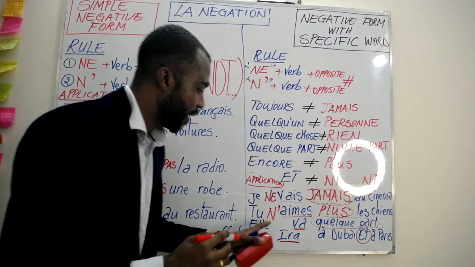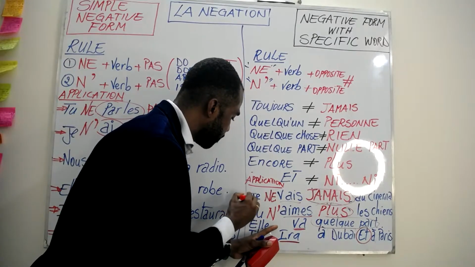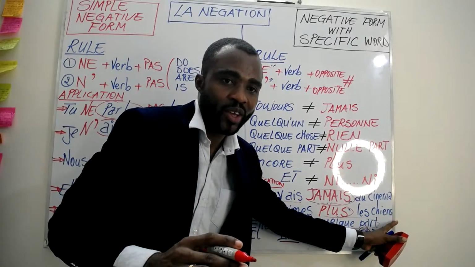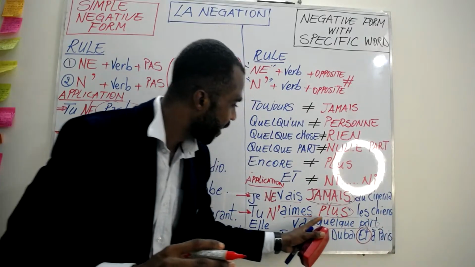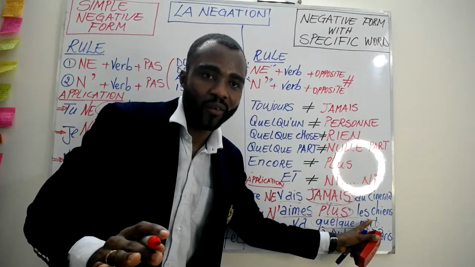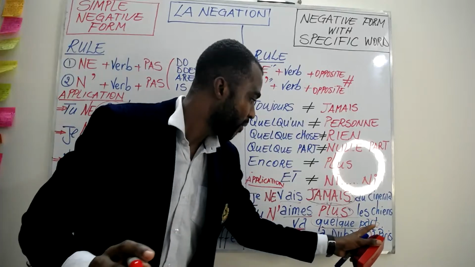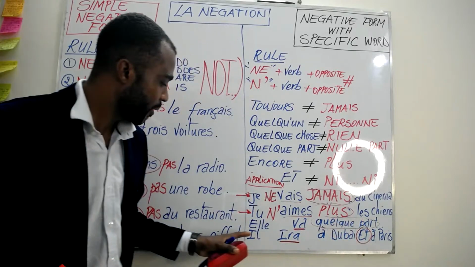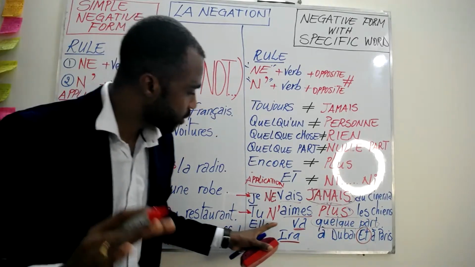So the negative form now became tu n'aimes plus les chiens. You don't like dogs anymore. No longer. No more. You don't like dogs anymore.